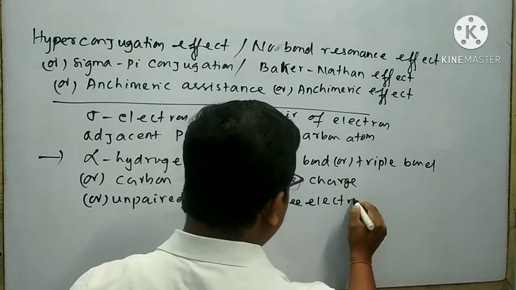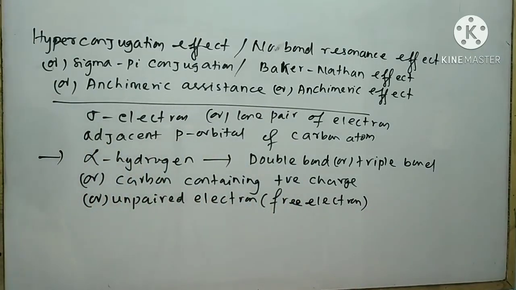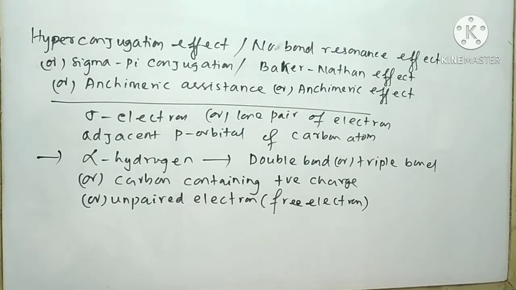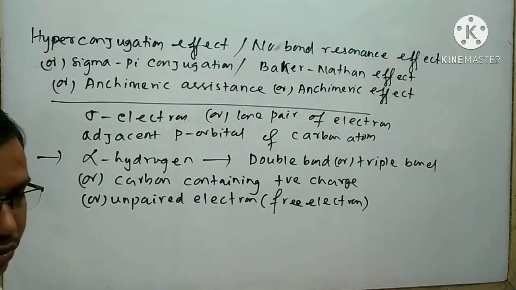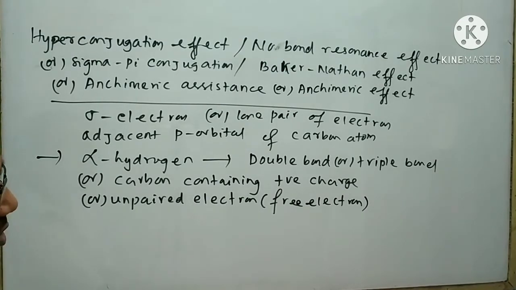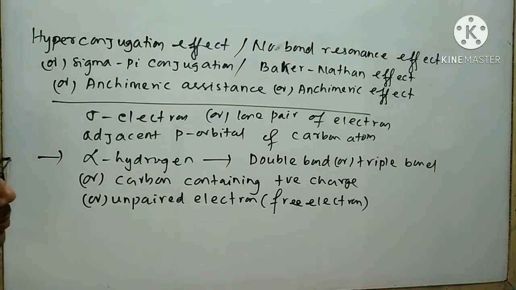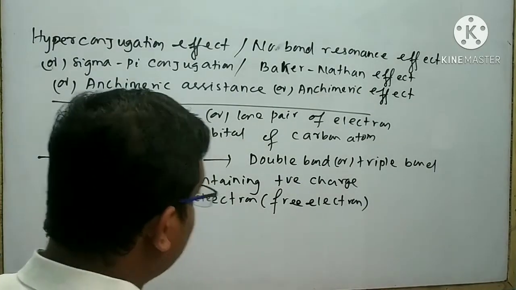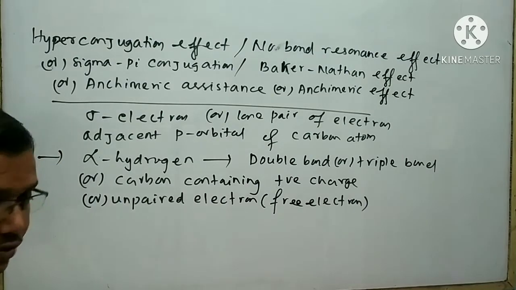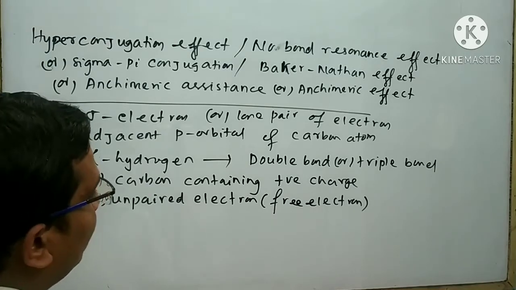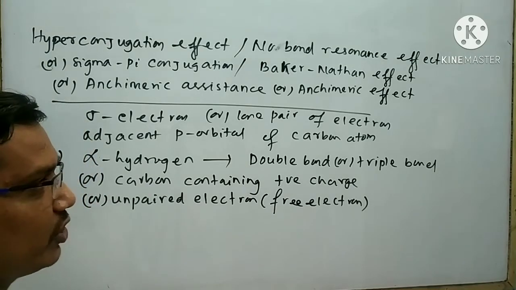That means if a compound has a double bond and also has alpha hydrogen, then such a compound can show hyperconjugation. Like a double bond, if an organic compound contains a triple bond or carbon containing positive charge or unpaired electron with the alpha hydrogen, then such a compound also shows hyperconjugation.